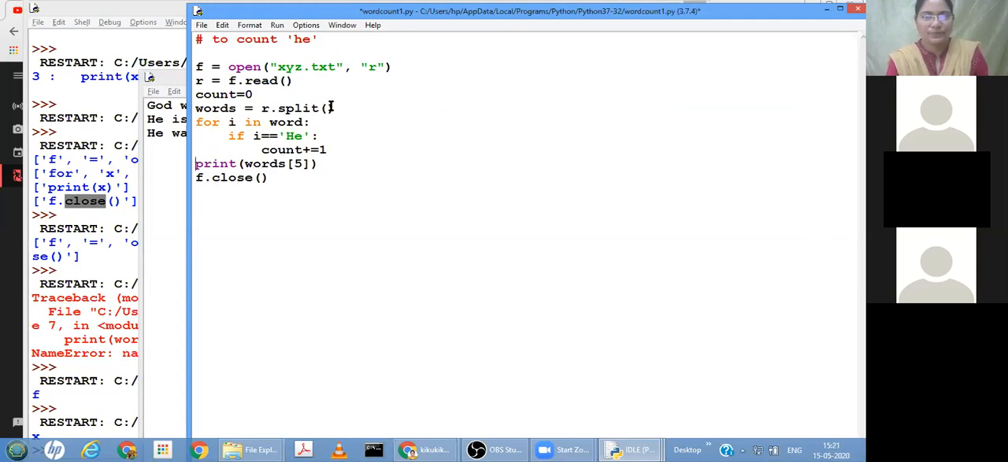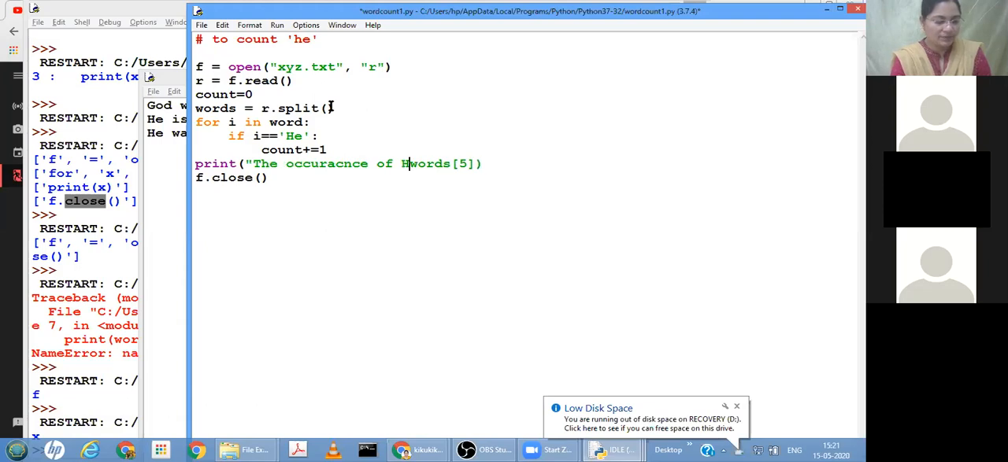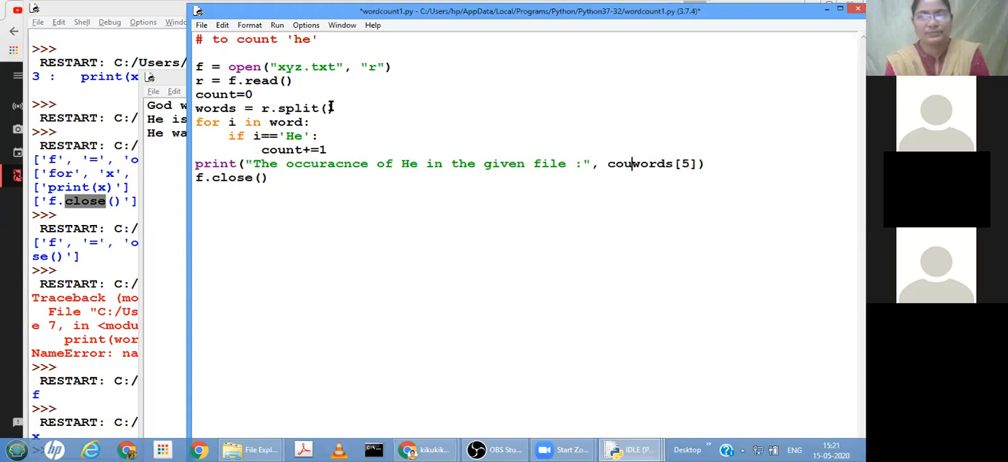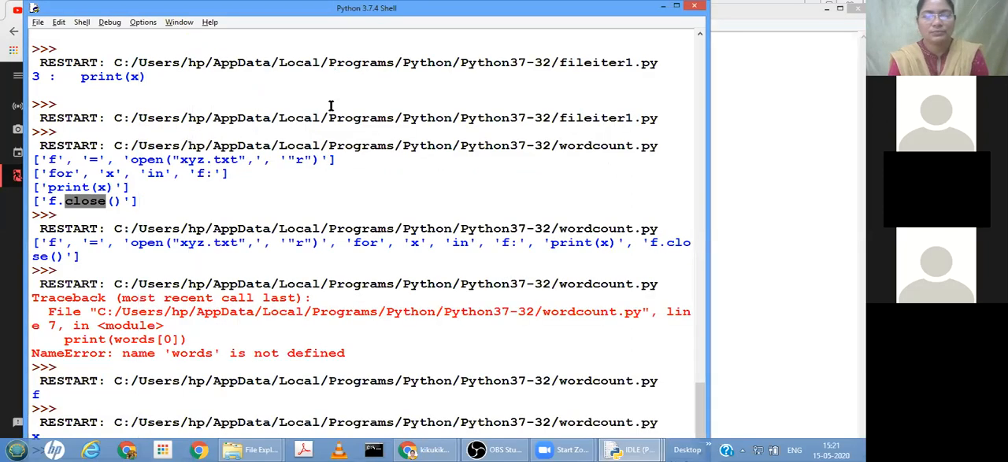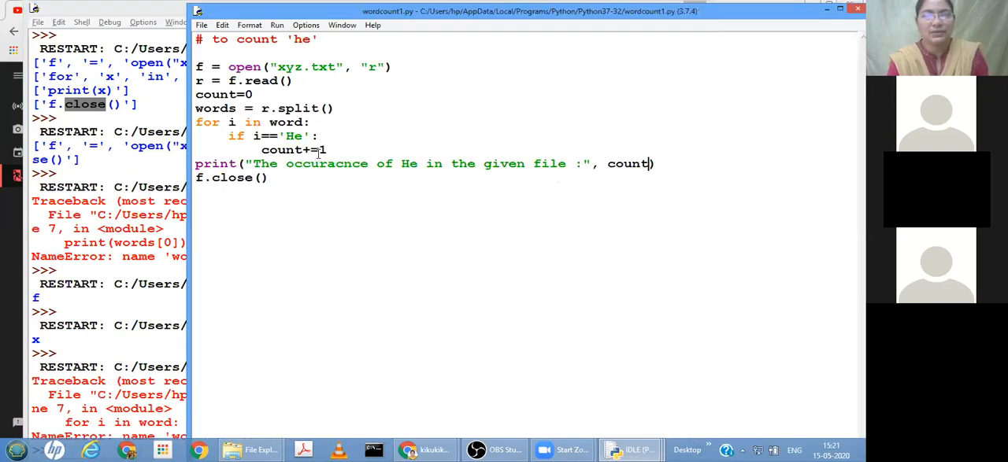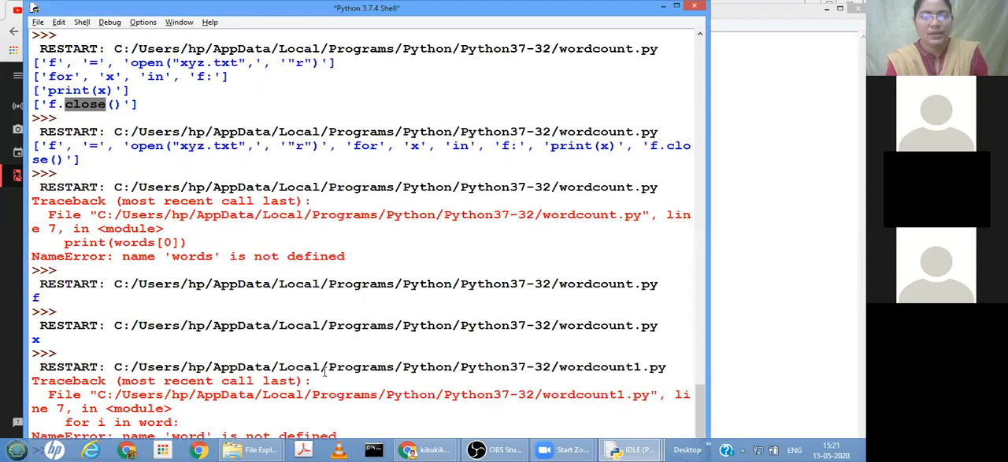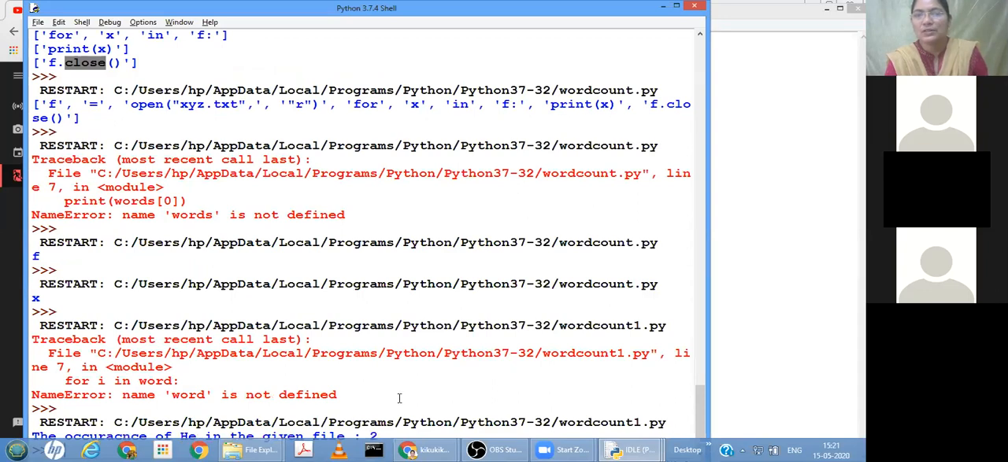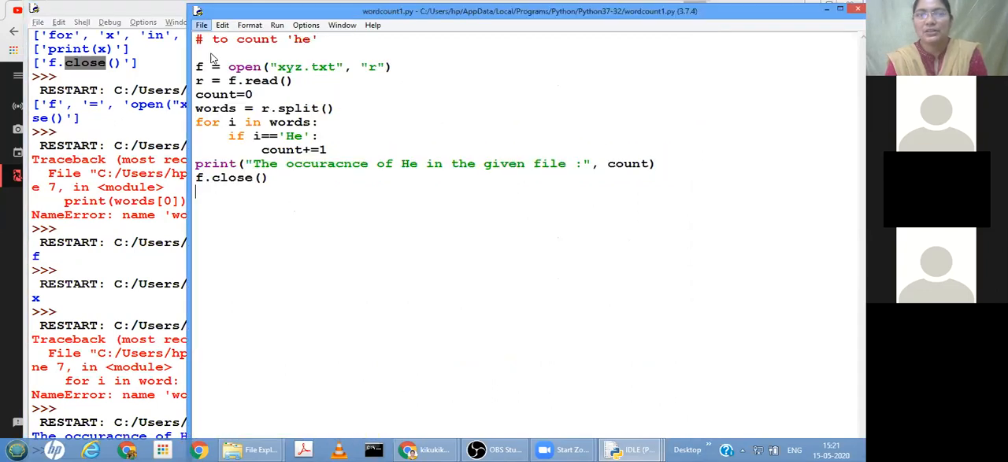Now print the occurrence of he in the given file is how many times? Count number of times. Got it? So now you see, for i in words, I gave the words. Okay, right. So now let me execute once again. The occurrence of he in the given file is how many times? How many times, children? 2 times.